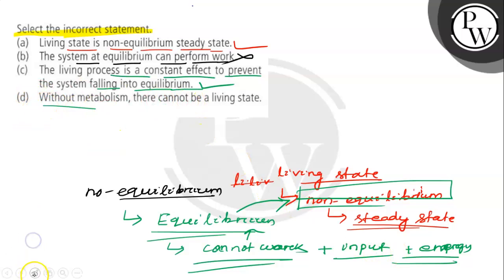Then D says that without metabolism there cannot be a living system.